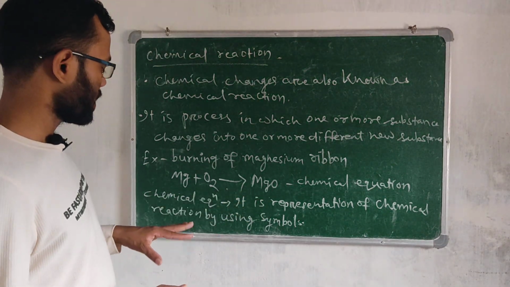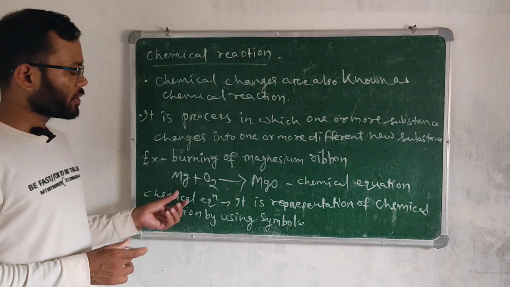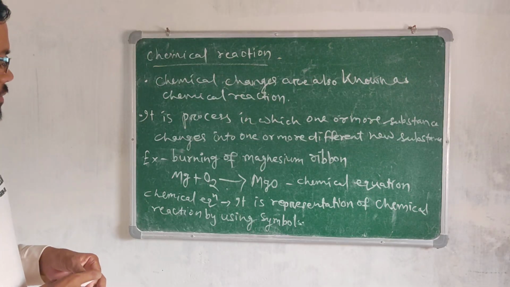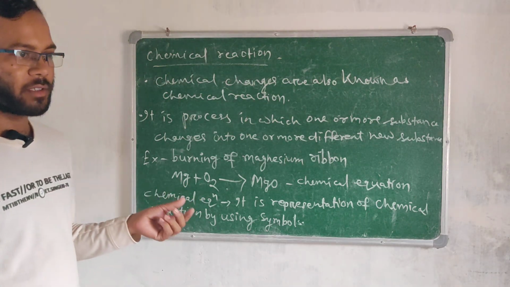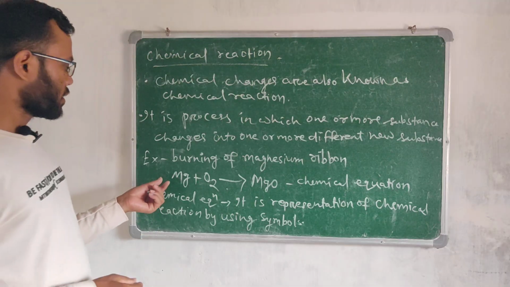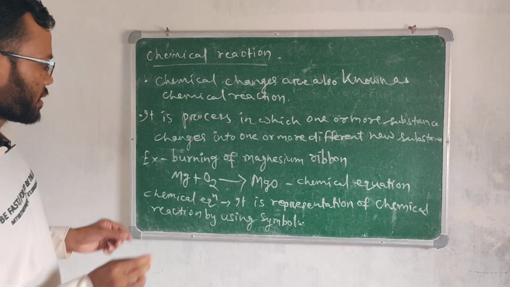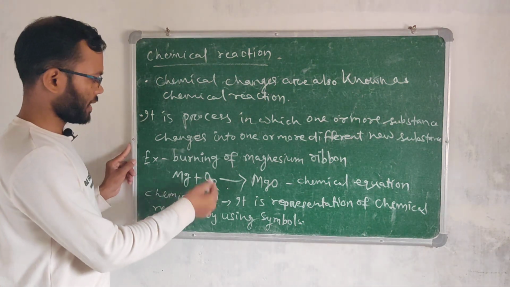So this is an unbalanced chemical equation. And our chemical equation must be balanced, because we have to follow the law of conservation of mass. That's why first we have to balance this equation.